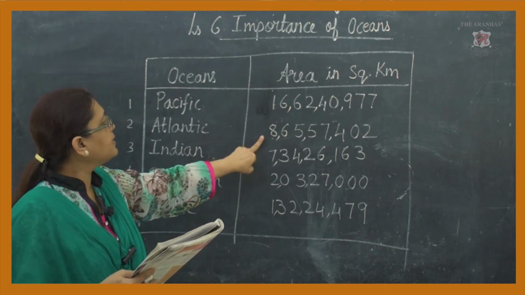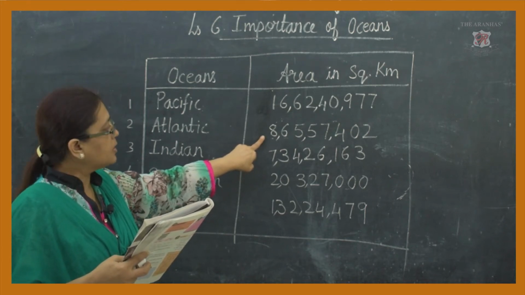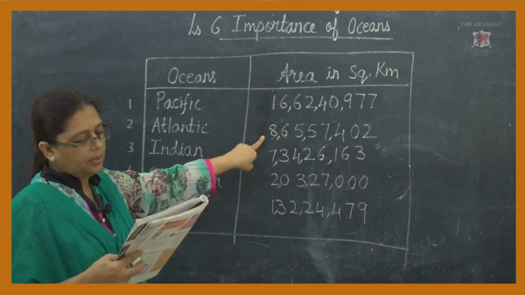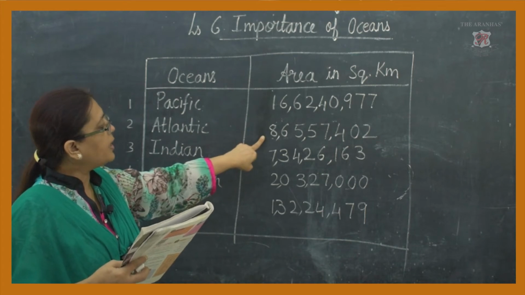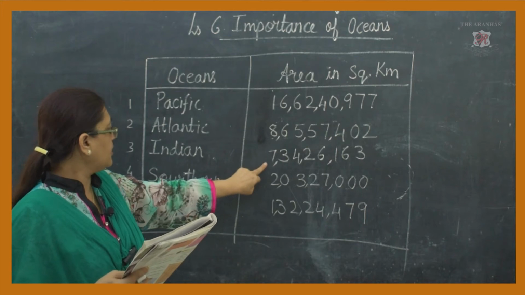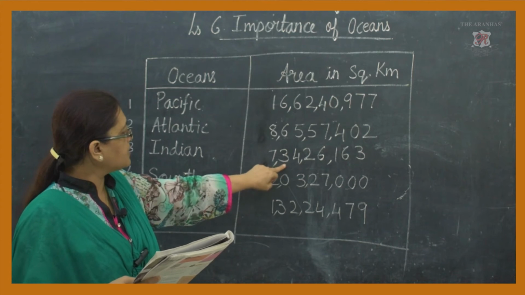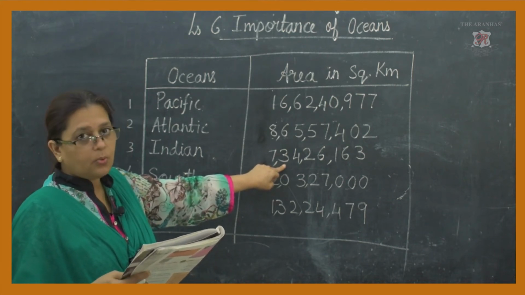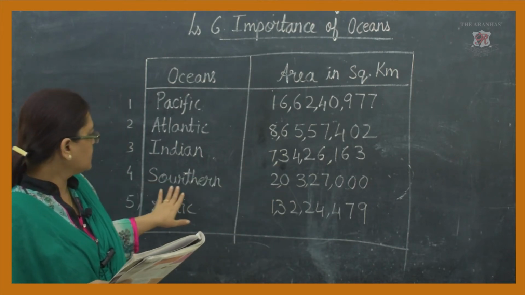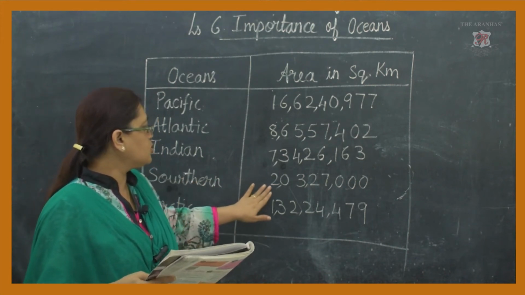The area of Atlantic Ocean is 8 crore 65 lakhs 57,402 square kilometers. Indian Ocean. What is the area of the Indian Ocean? It's 7 crore 34 lakhs 26,163 square kilometers.